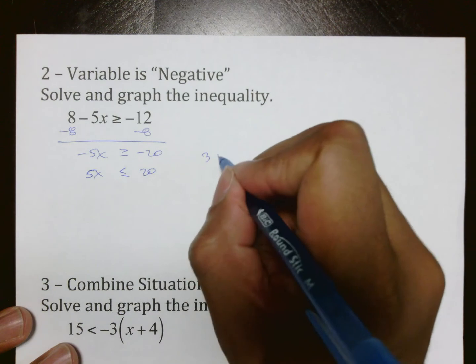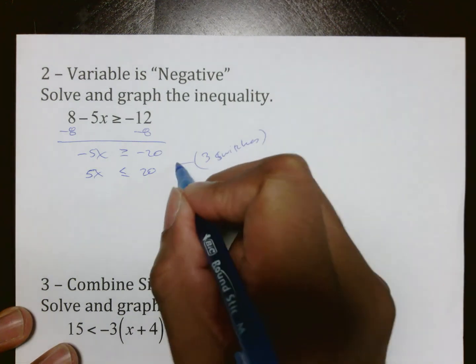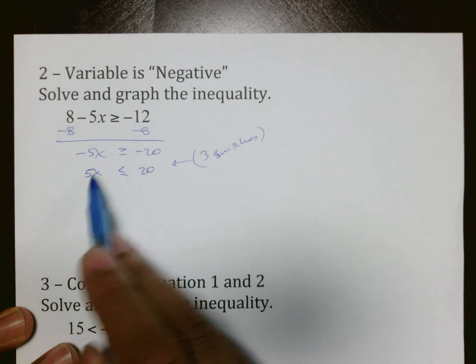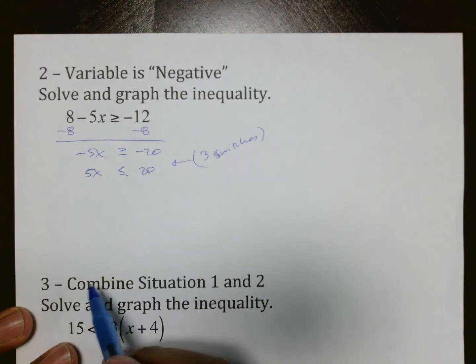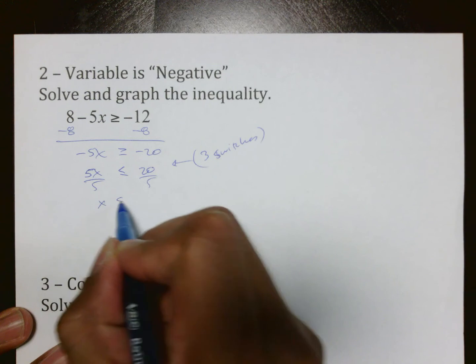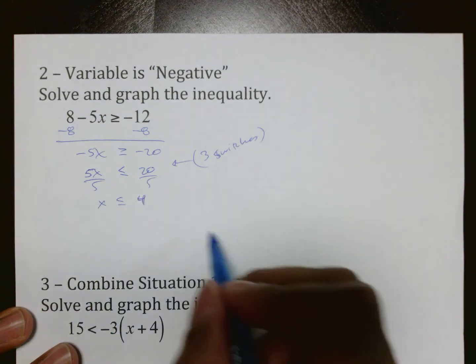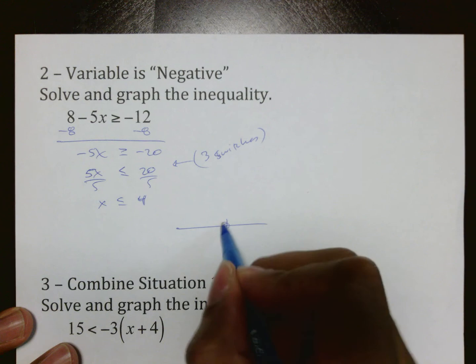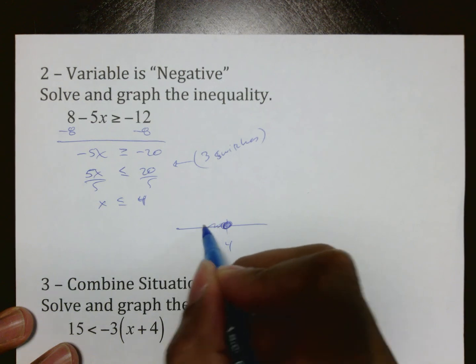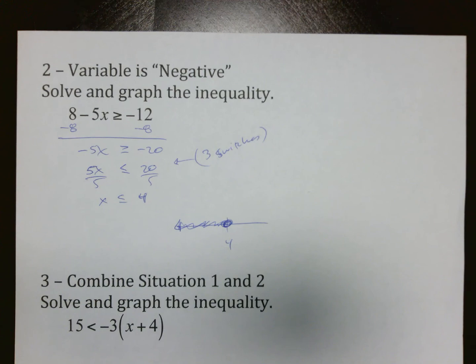It's 3 switches is what I do right here. Switch the sign, switch the sign, switch the sign. Then, when I go to answer it, I don't have to worry about the sign because it's already pointing the proper direction. Then when I go to graph it, you have your 4, it's closed, and it's pointing to the left.